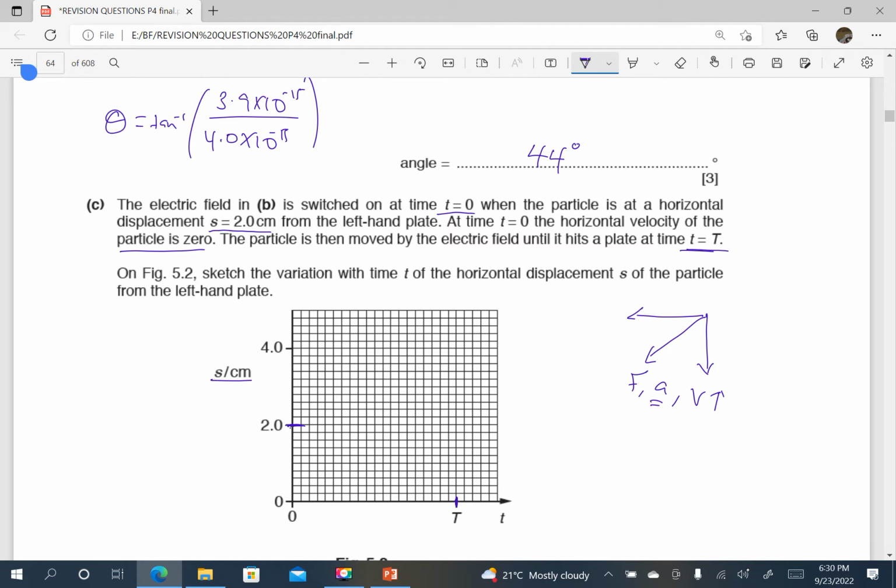So now we draw increasing velocity. Our graph should be becoming steeper as we tend towards t. I don't know if I have drawn it better, but let me try to modify it maybe.